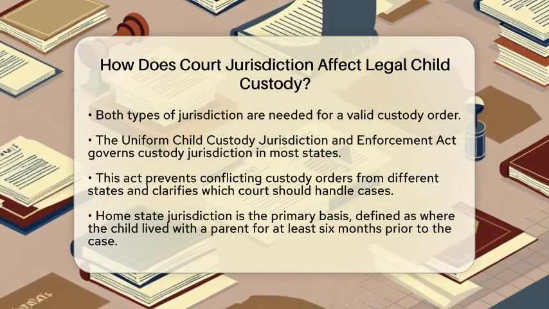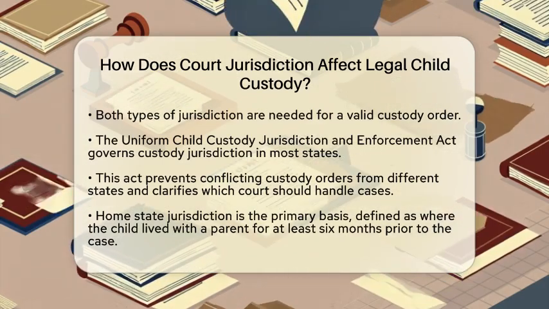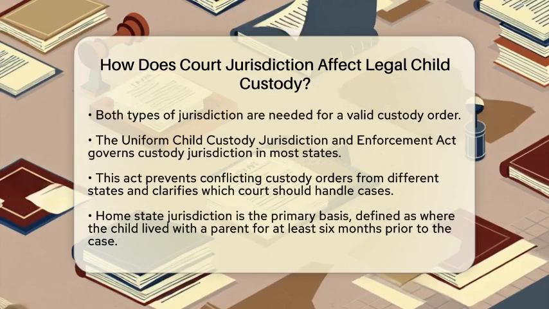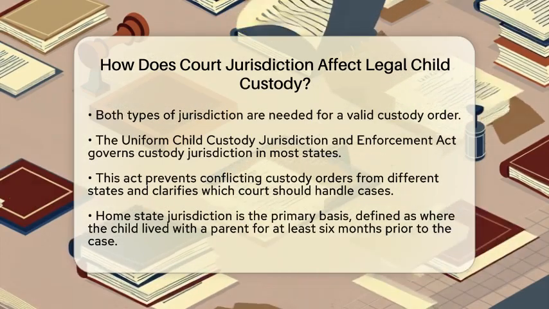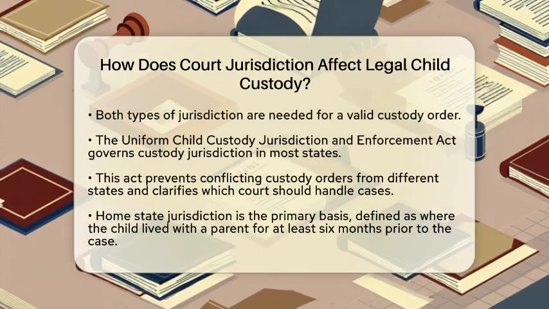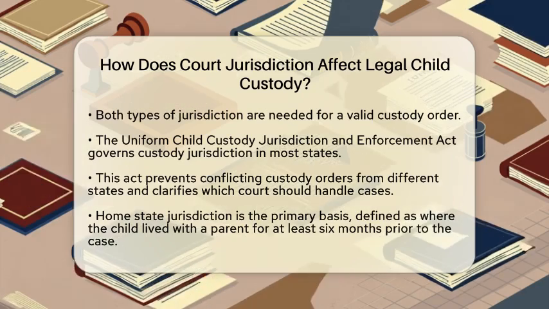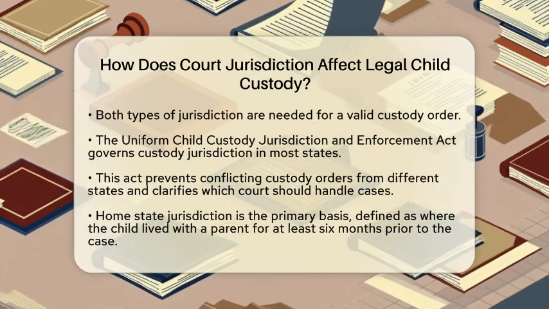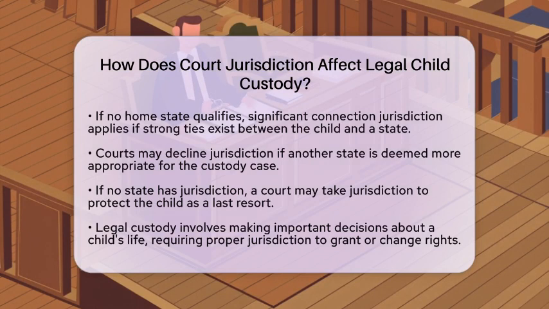If there is no qualifying home state, the next option is significant connection jurisdiction. This applies if the child and at least one parent have strong ties to a state, along with substantial evidence related to the child's care in that state. Sometimes, a court may decide that another state is a more appropriate forum for the custody case. In such cases, the court may decline jurisdiction. Lastly, if no other state has jurisdiction, a court may take jurisdiction as a last resort to protect the child.